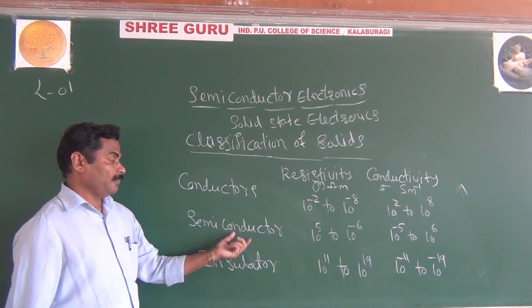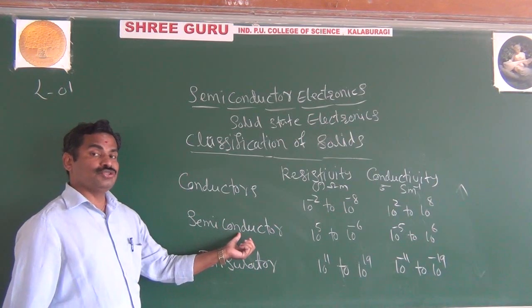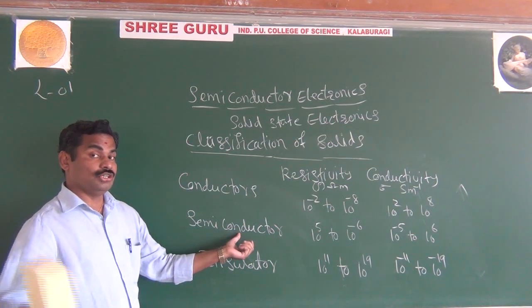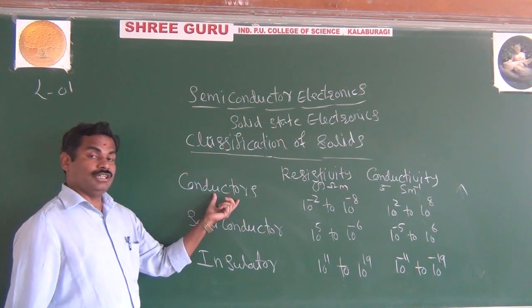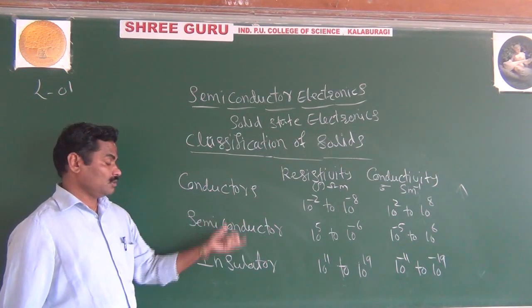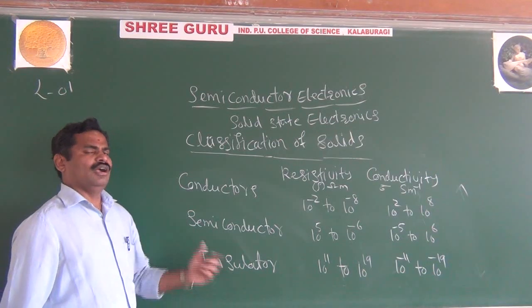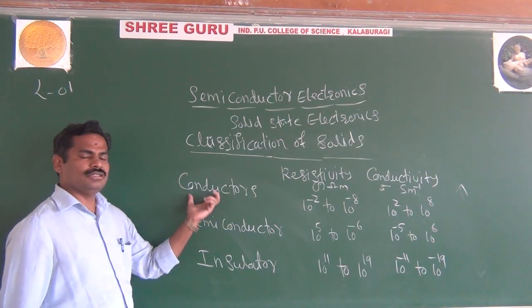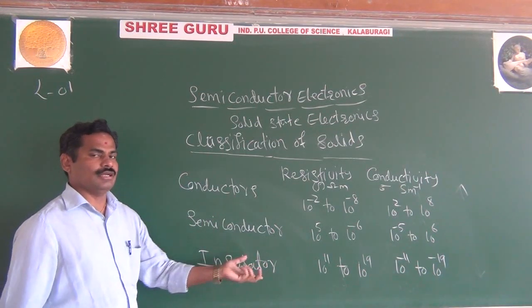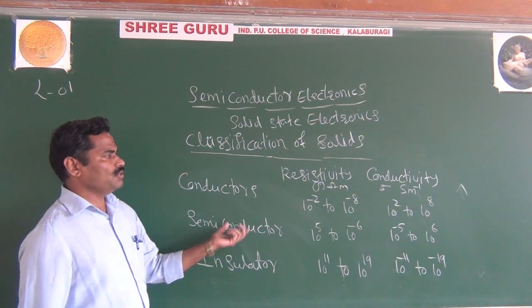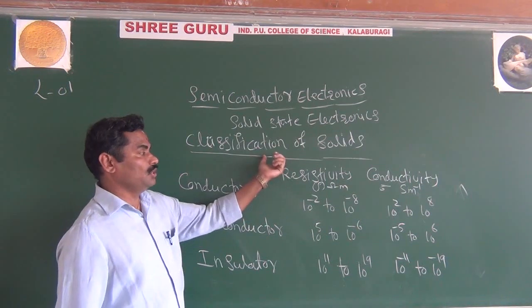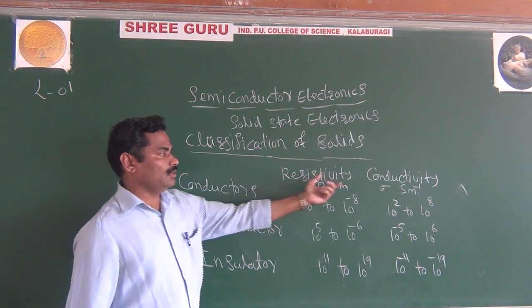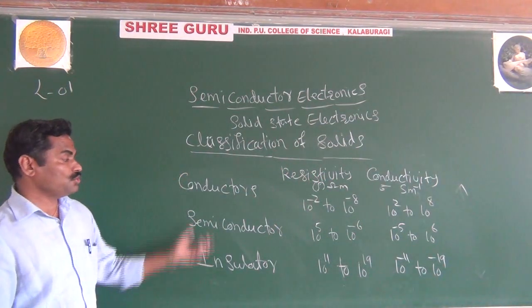And as I said, they are not called semi-insulators because it is not an insulator. It is a semiconductor. It means, as I said in the beginning, sometimes it acts as a conductor, sometimes it acts as an insulator. And we'll see what time it acts as a conductor, what time it acts as an insulator in the further class. Now it is enough because you have done only classification of the solids on the basis of resistivity and conductivity. Any doubts? It is very simple.